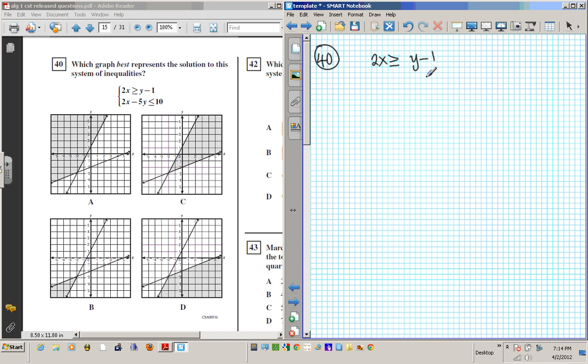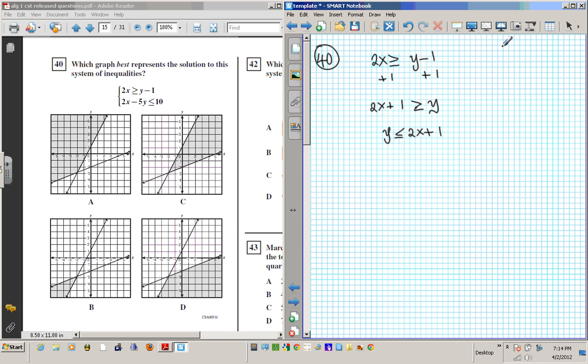For this one, I'll add 1 to both sides, and I'm going to have 2x plus 1 is greater than or equal to y. If I switch this around, note that the inequality is pointing to the y. So if I put the y first, the inequality keeps pointing to the y. Y is less than or equal to 2x plus 1 is the same thing as 2x plus 1 is greater than or equal to y.